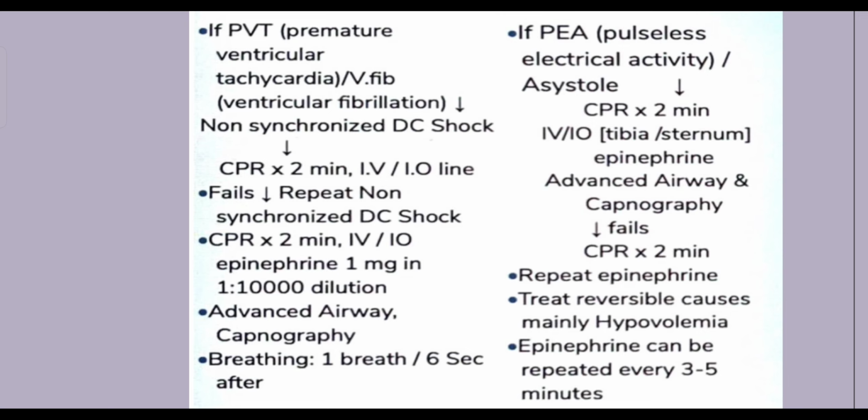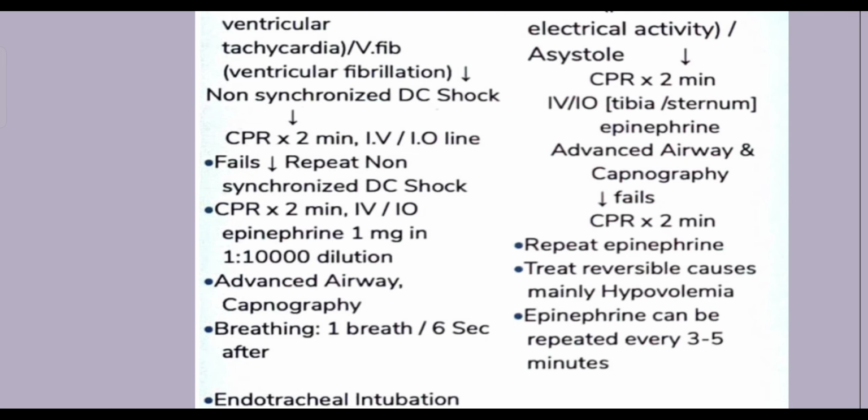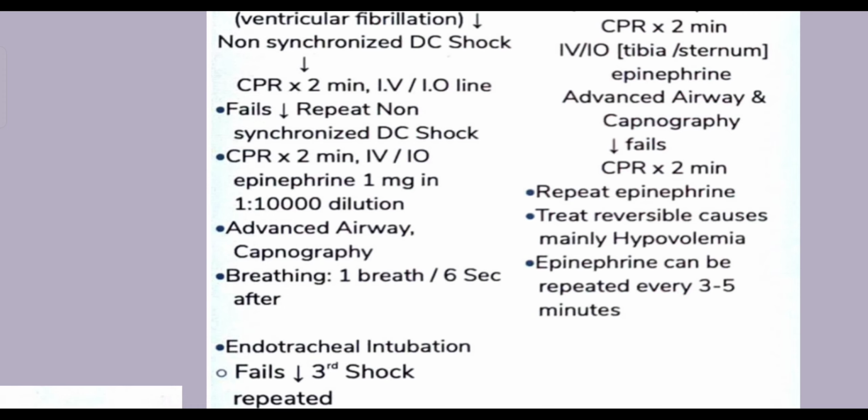Once you've done this activity, you need to go for the next step. Again, give CPR for 2 minutes. Repeat the shot of epinephrine to the patient. Epinephrine can be repeated every 3 to 5 minutes. One of the reasons why you give epinephrine in asystole is to convert it into ventricular fibrillation, as I've explained in the earlier slide. So you might have to give many more shots, and along with that, you have to simultaneously evaluate the patient for reversible causes.